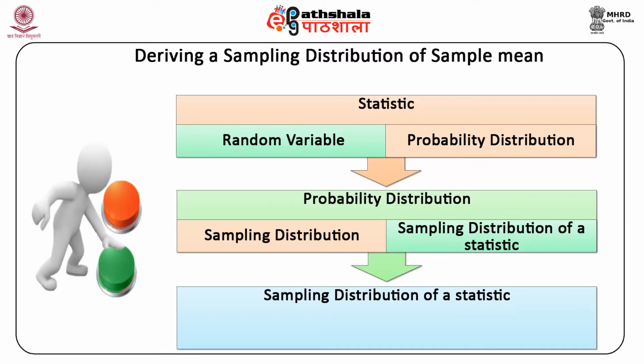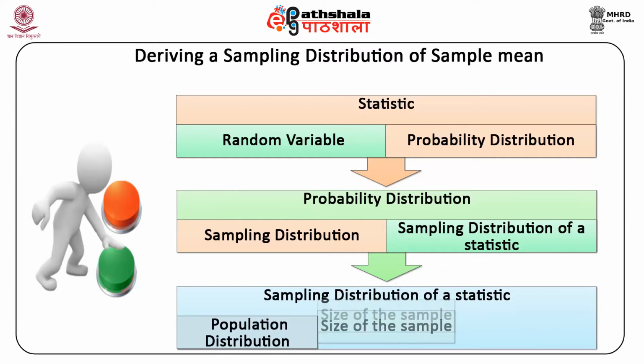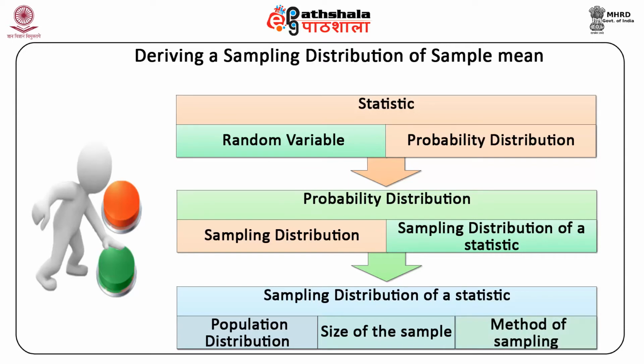What are these three factors? First is the population distribution, the second is the size of the sample, and the third is the method of sampling, i.e. whether sampling is with replacement or without replacement. For further discussion, we will assume sampling is with replacement or the sample size is less than 5% of the population, that is small n upon capital N is less than or equal to 0.05.